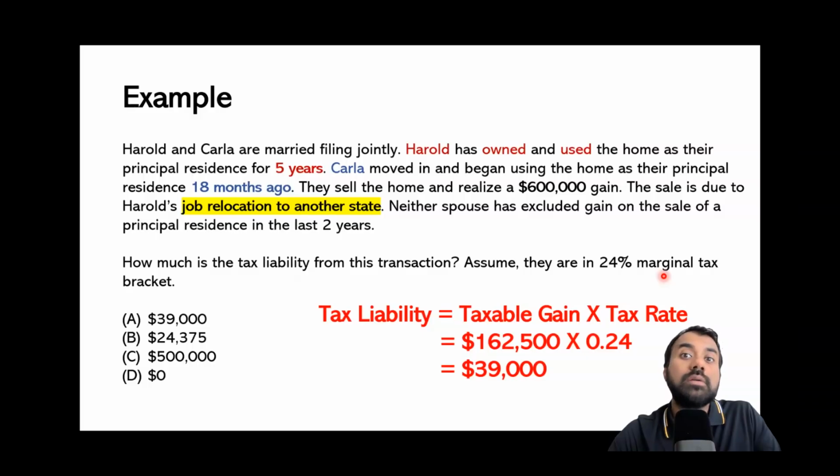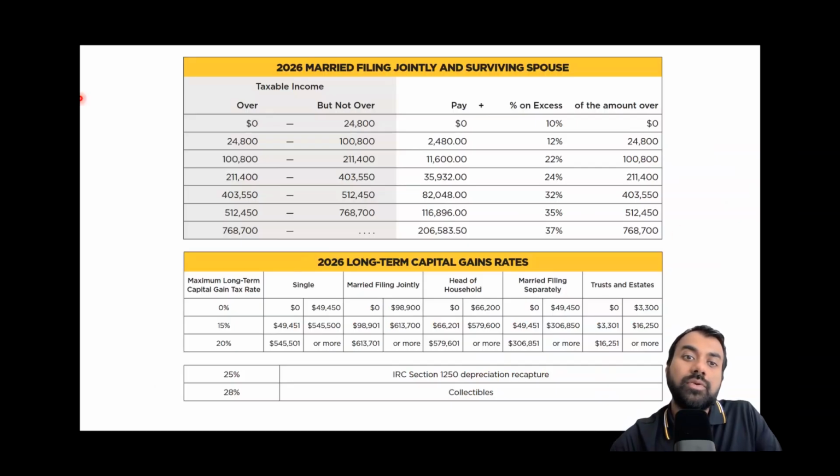When we have a long-term capital gain, in this case, Harold and Carla have a long-term capital gain situation, they don't have to apply this higher marginal tax rate. They actually can apply the lower long-term capital gains rate. So that means we need to figure out what will be their long-term capital gains rate. For that, we can use this table that will be provided to us during the CFP exam.